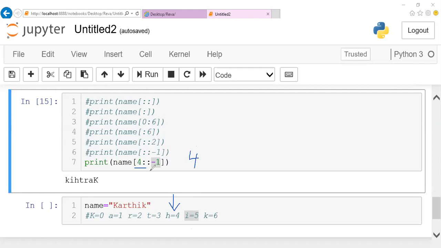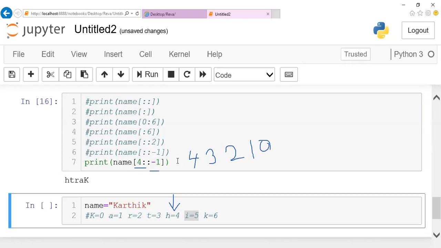When I try to do negative stepping, it goes backward. From 4, where does it go? 4 minus 1, it goes to 3, 2, 1, 0. It goes in such a way in a negative direction, backward, starting from H, T, R, A, K. Got this point?